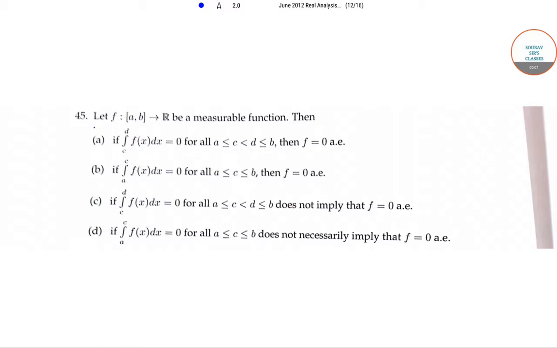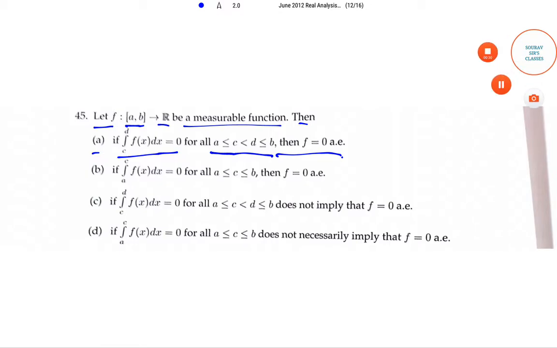The question is, let f be a function from the closed interval [a, b] to R be a measurable function. Then option A, if the integral of f(x) dx from c to d is equal to 0 for all a ≤ c < d ≤ b, then f is equal to 0 almost everywhere.